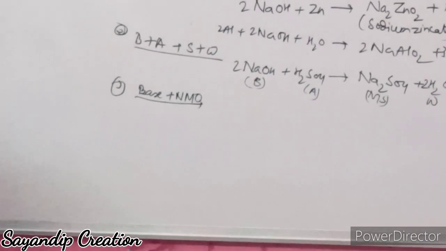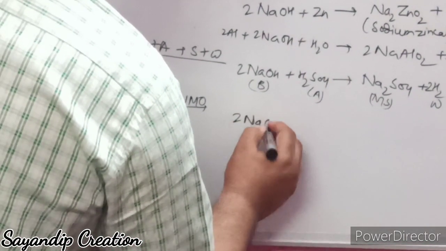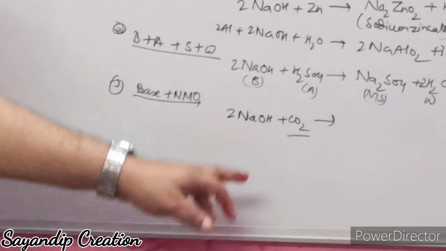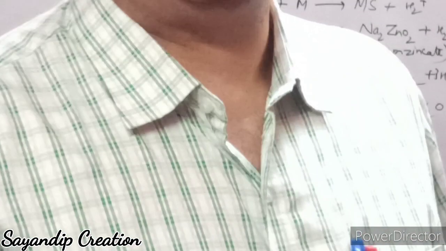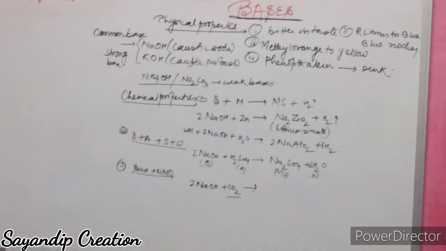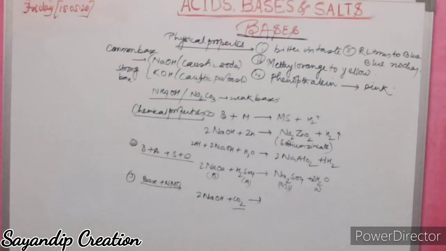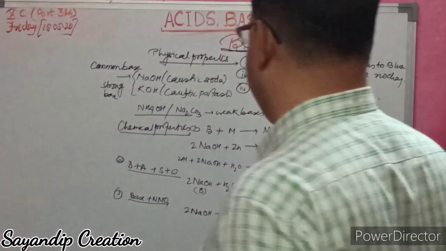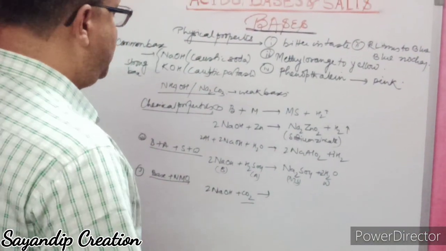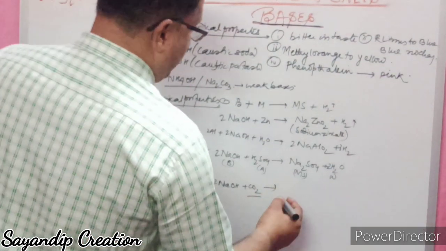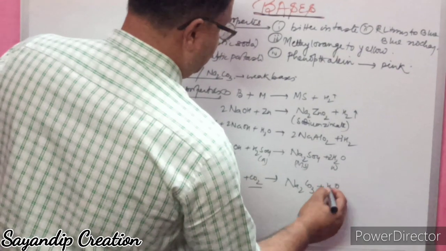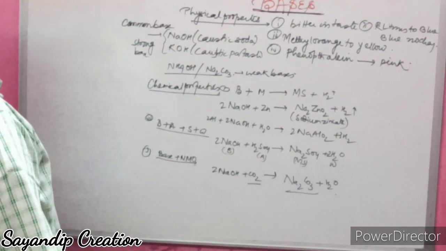If you take sodium hydroxide, 2NaOH plus CO2, this carbon dioxide is a non-metallic oxide. It forms sodium carbonate and releases water. Non-metallic oxides are acidic in nature, that is, when they react with water, they form acids. Na2CO3 plus H2O. Fine.